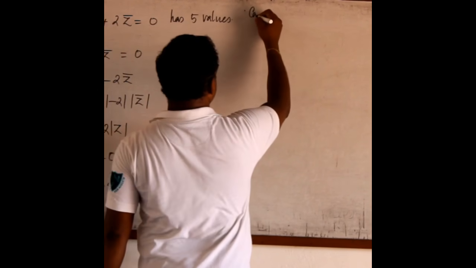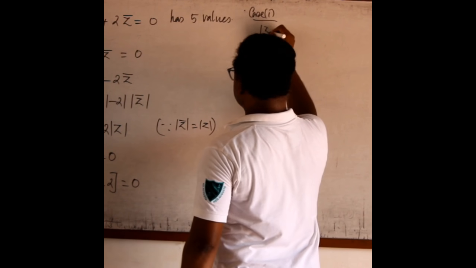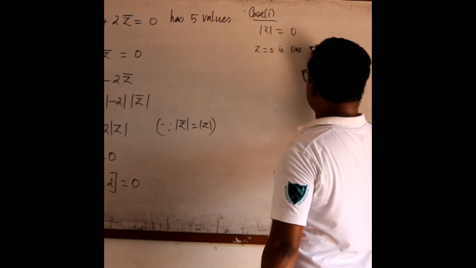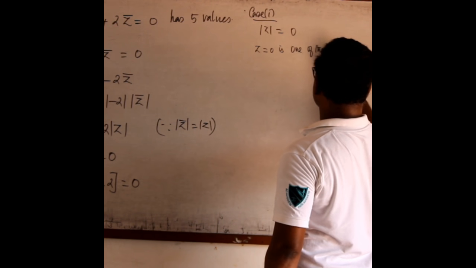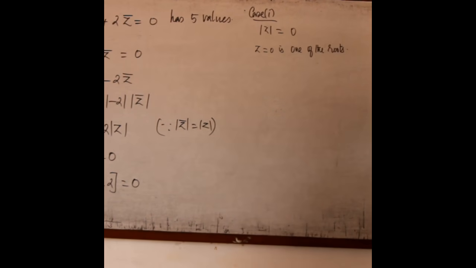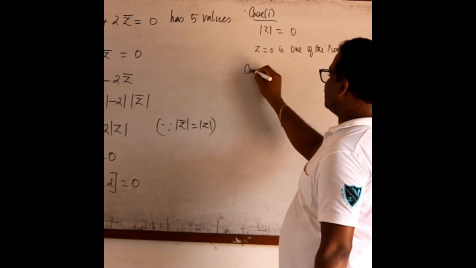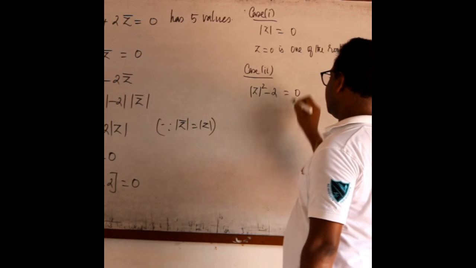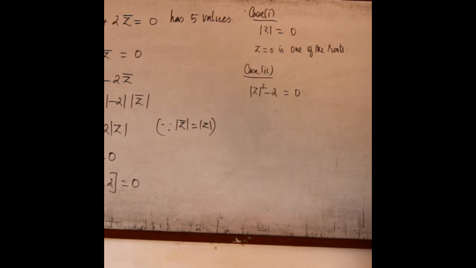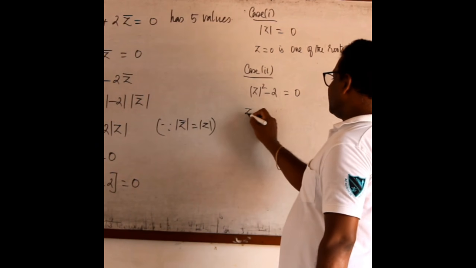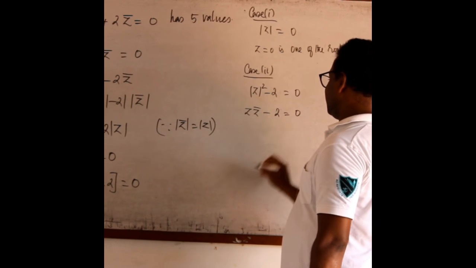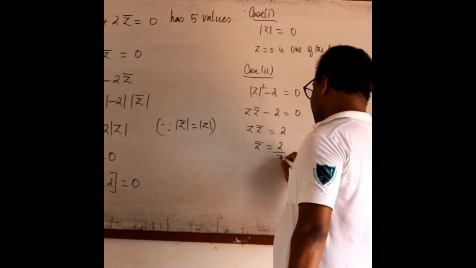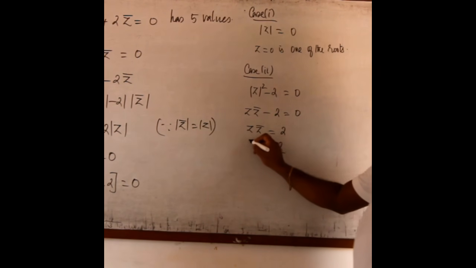If I take this one as case 1, modulus of z equal to 0, then z equal to 0 is one of the roots. So now z equal to 0 has one root. Now case 2. I have modulus of z square minus 2 equal to 0. We can write this one as z into z bar minus 2 equal to 0. Then z into z bar is 2. From here z bar equal to 2 by z. Let me have this value.